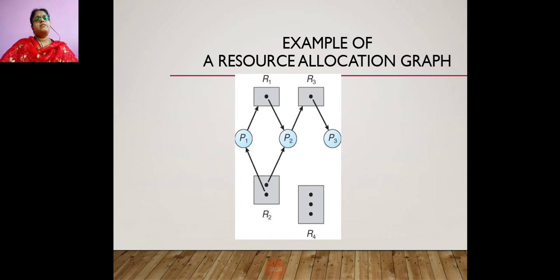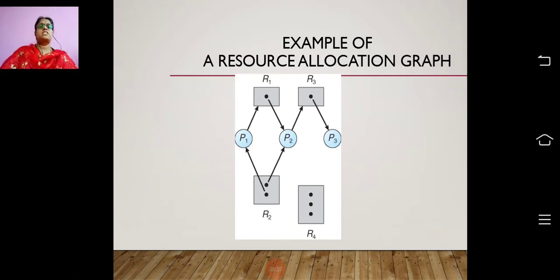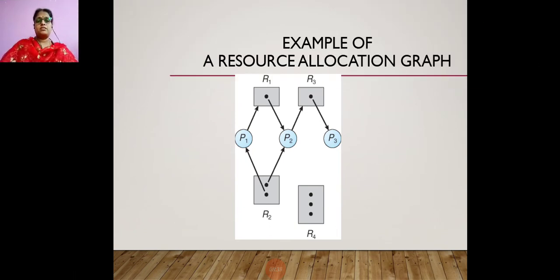P1 is requesting the resource R1, and R1 is allocated to P2, but P2 is requesting R3, and R3 is allocated to P3. And here no cycle is there. That means you don't have a deadlock situation here.